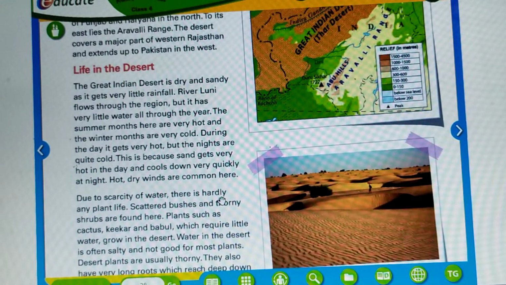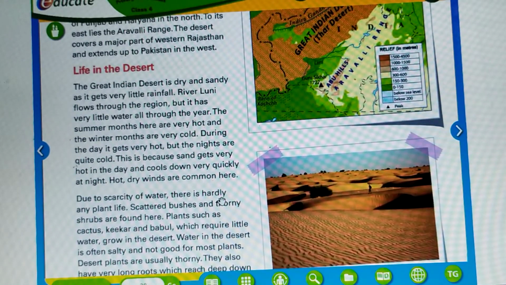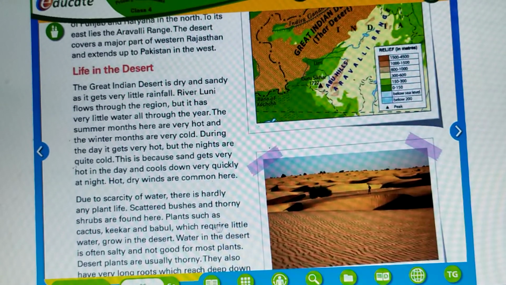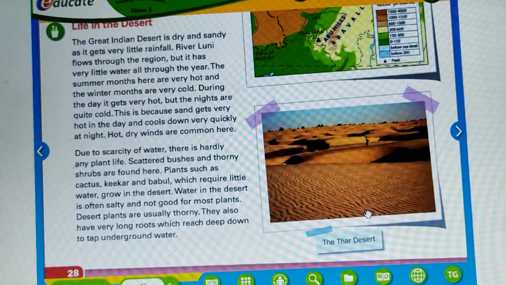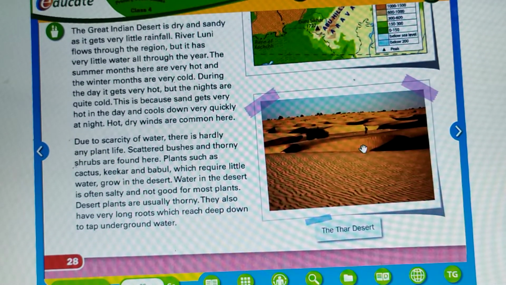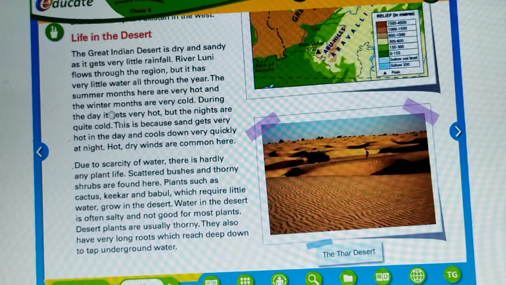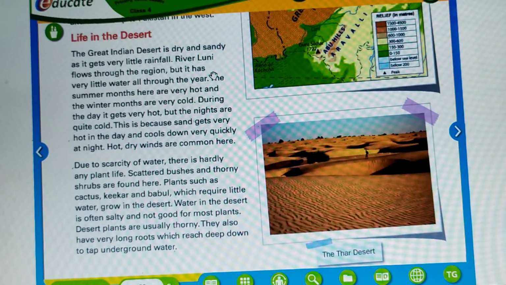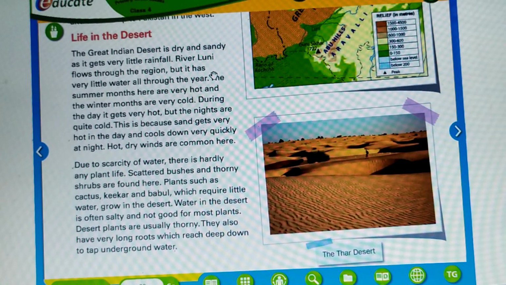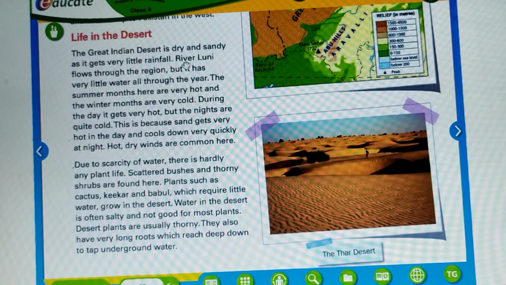Now let us study about life in the desert. The Great Indian Desert is dry and sandy. Just look at the picture, children. This is a picture of the Thar Desert. It is dry and sandy as it gets very little rainfall. River Luni flows through the region, but it has very little water all through the year.